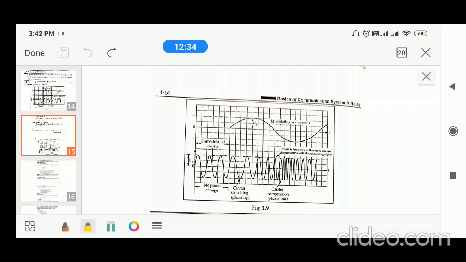Depending upon the message value, the phases are varied. Here the phase is increased. Here the phase is decreased. So that is why the phase of the carrier is varied according to the message signal amplitude or information signal.